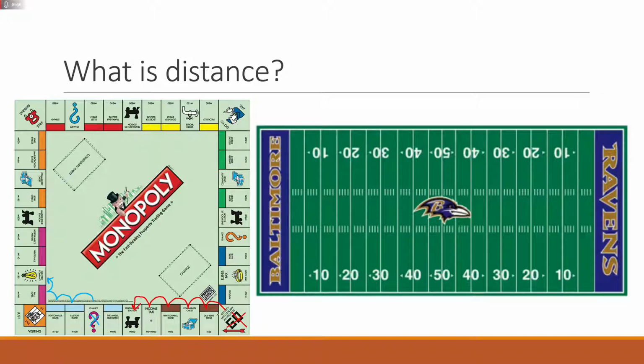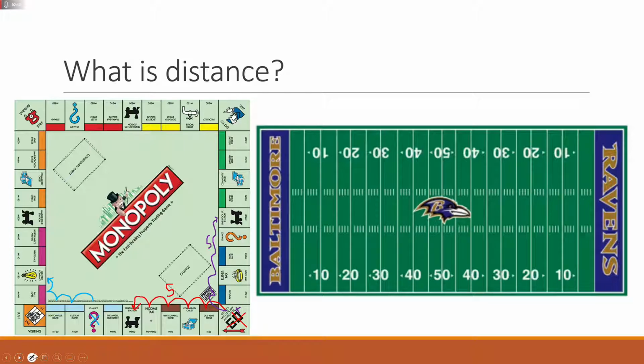to note that couldn't we also find the distance between go and maybe this railroad up here? And I can use a different color for this as well. So let's say I want to start here at go and I want to get up to this railroad. I could start at the railroad and go forwards, but I can go backwards as well. If I start here, I can think of it as 1, 2, 3, 4, 5. So it was 5 spaces this way. It was 5 spaces this way. So you'll notice no matter if I'm going forwards or backwards, it still ends up being the same distance.